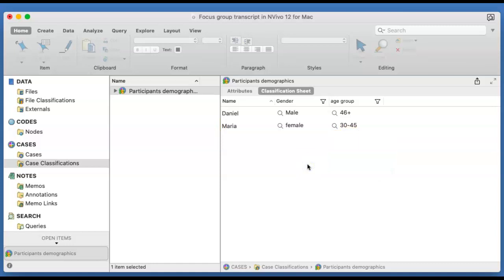So that's how you would work with a focus group in the Mac version 12. The newer version of NVivo is almost the same as the Windows.